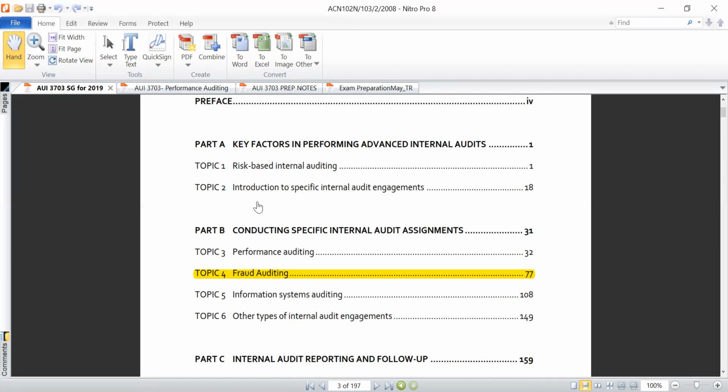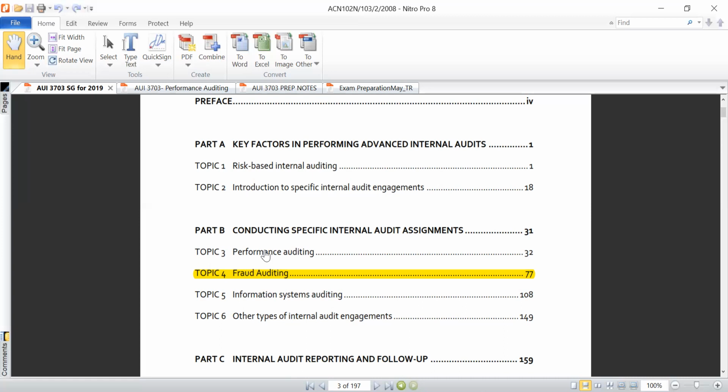Then the second topic deals with introduction to specific internal audit engagements. Those are your consulting audit engagements, and it would also include your assurance engagements as well. But this is almost a repetition, because you find the same things being explained in AUI 2601 as well. Topic number 3 is the one you need to give special attention to and gain an in-depth understanding of the concepts or principles that I explain therein.